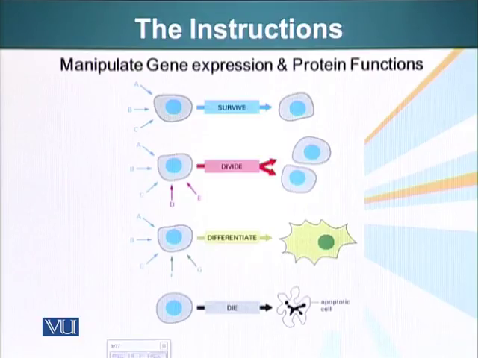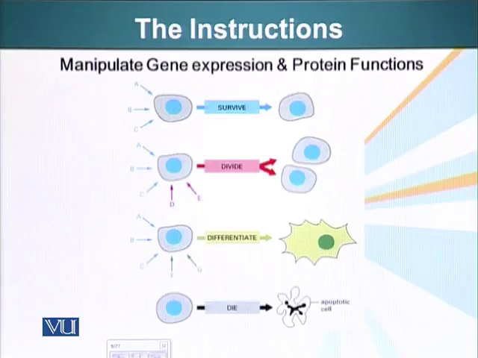Signals also tell our cells to divide. We have talked about cell division, and we saw how certain proteins are produced when cells receive a signal. For example, cyclin proteins. When cells receive a signal to divide, these proteins are made, and they, with the help of CDKs, put the cells into the division cycle. So these signaling molecules can also tell cells to divide.